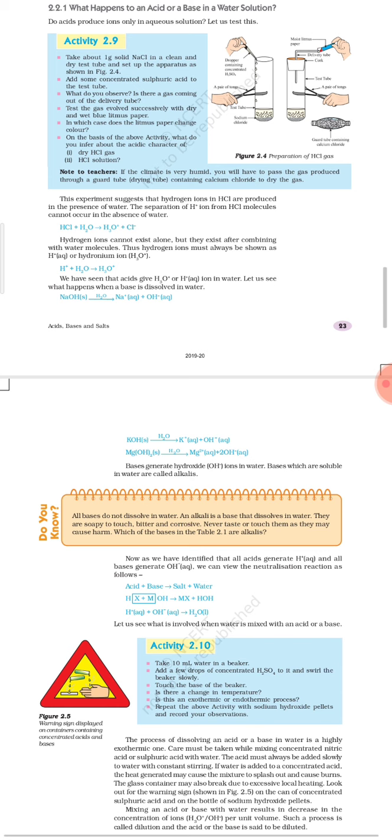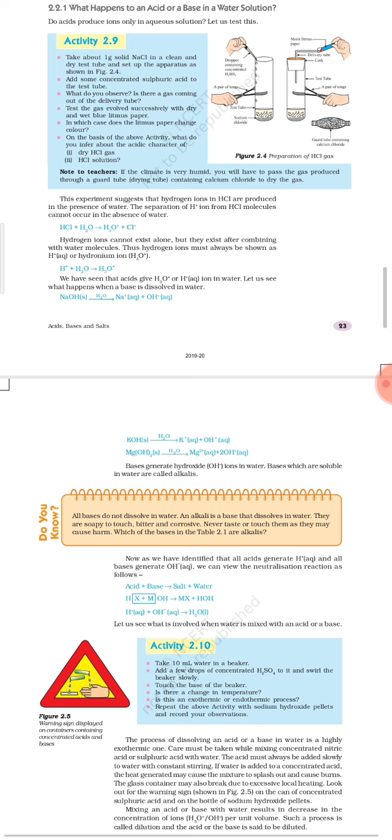Which of the bases in table 2.1 are alkalis? If you remember, I asked you to prepare that table. If you haven't, then please do it. Prepare table 2.1, and from that table first select which of the substances are bases, and from those bases select which of them are alkalis, because all bases are not alkalis.